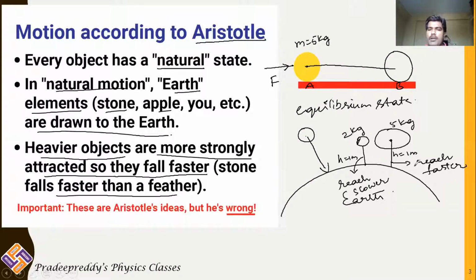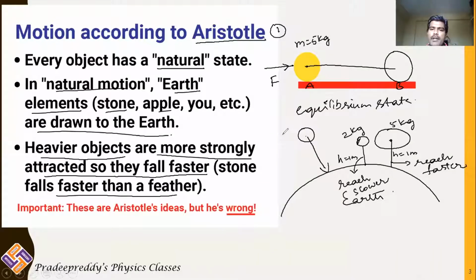So that is one more statement proposed by Aristotle, and this is called Aristotle's fallacy. Fallacy means fault. First, what Aristotle considered is that every body which is neutral will be pulled towards the earth, and all neutral bodies, unless you apply an external force, do not move. In order to have movement, you definitely need to push or pull that object. That is one mistake. That is the first fault.